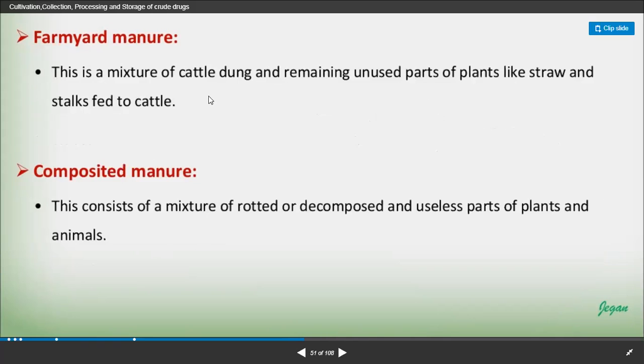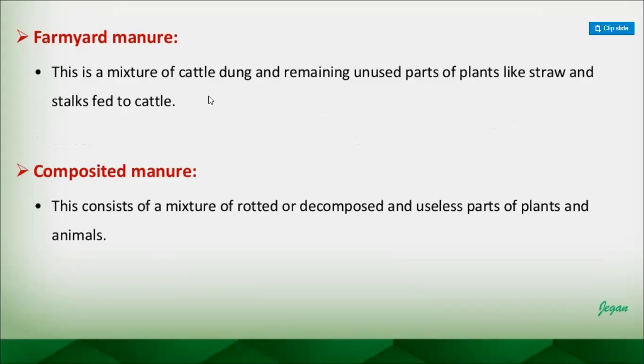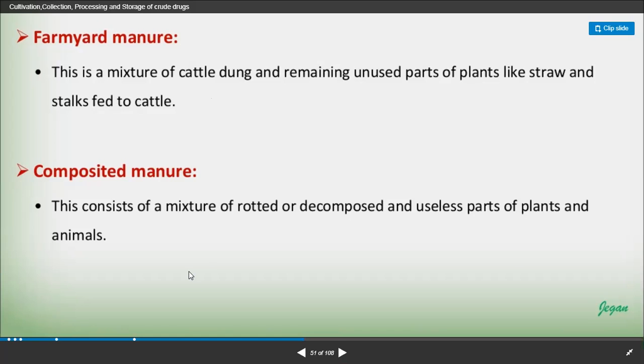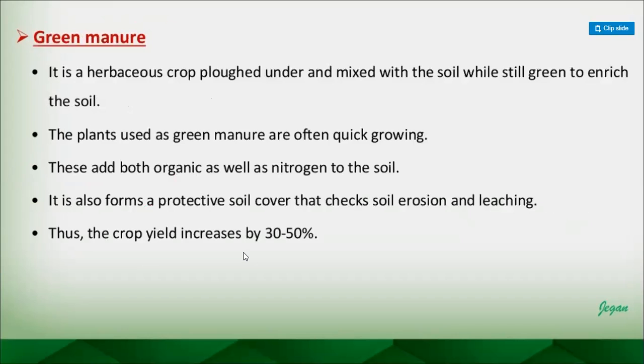You can do this also in your home if you are cultivating any flower. If it is in a pot, whatever vegetable you are cutting, whatever the waste part of the vegetable is, you can put it onto the pot, and slowly it will decompose and it is going to fulfill the nutritional requirement of your plant. It may be a flower or anything, right? Compost consists of the mixture of rotted or decomposed and useless parts of plants and animals also, right? The farmers are doing this.